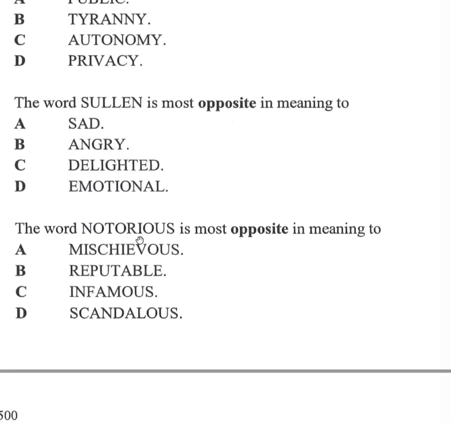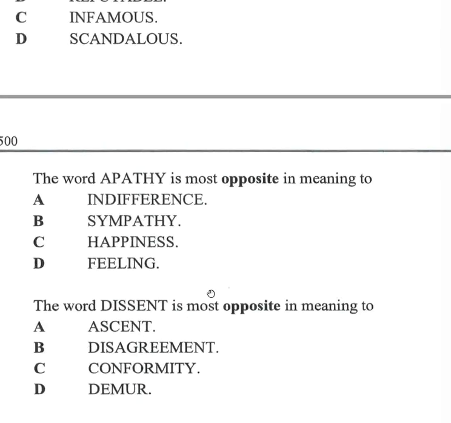Right, the word notorious, again, might be a difficult word for a lot of students. The synonym there is infamous, right, which is sort of the opposite of famous. It's being famous for a bad reason, which is what notorious means. So reputable means you have a good reputation, right? It can only be used in a good context, so the opposite is reputable.